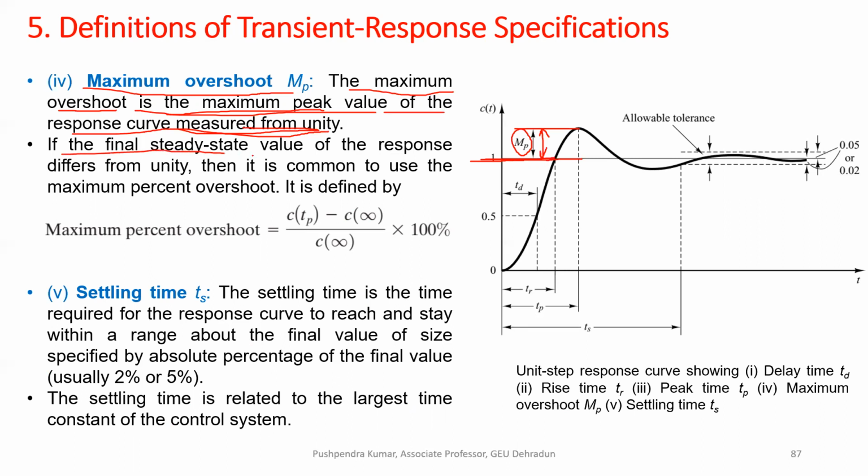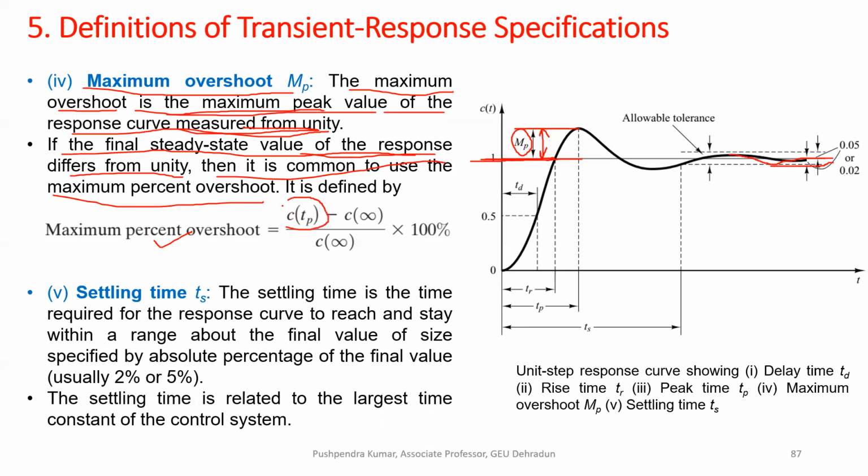If the final steady state value of the response differs from the reference value, then it is not necessary that your response will match the reference value 1. It may stop at some steady state error. So if there is some steady state error, if the final steady state value of the response differs from unity, then it is common to use the maximum percentage overshoot, and this maximum percentage overshoot is given by this formula.